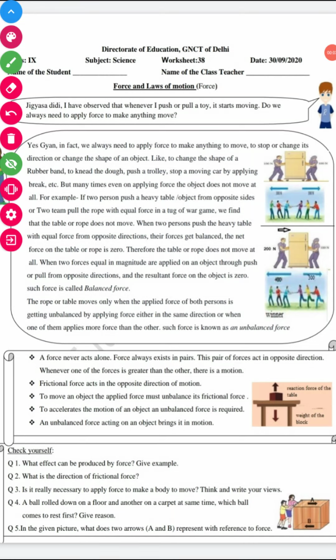Good morning, dear students. Once again, we are here to discuss our DOE worksheet 38 from your new chapter, Force and Laws of Motion. Today, we will discuss force.